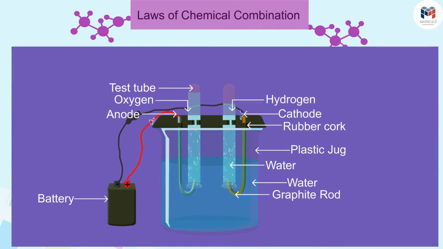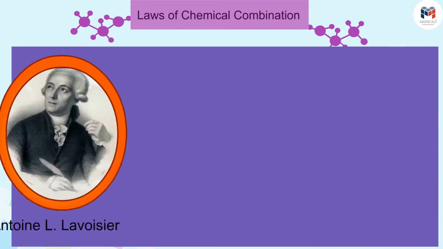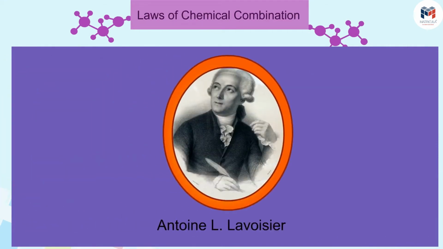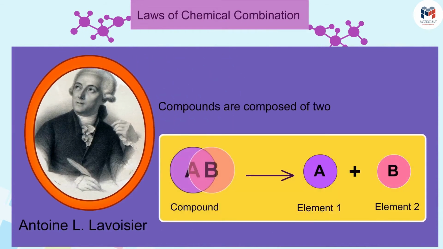Similarly, if you decompose 9 grams of water, 1 gram of hydrogen and 8 grams of oxygen will always be obtained. Lavoisier, along with other scientists, noted that many compounds are composed of 2 or more elements, and each such compound had the same elements in the same proportions, irrespective of where the compound came from or who prepared it.